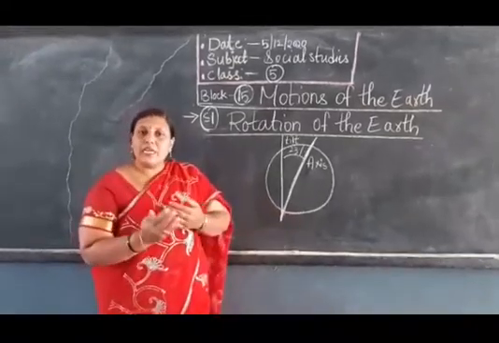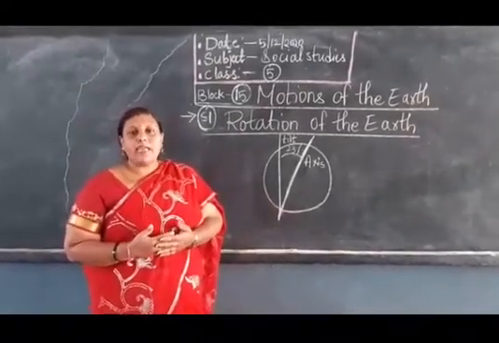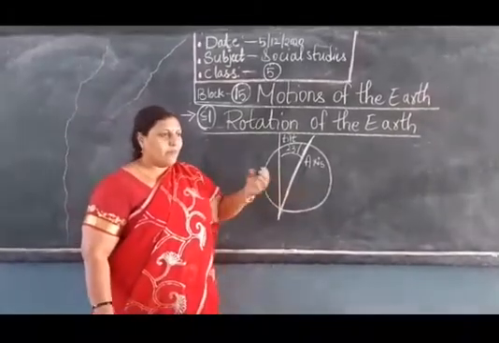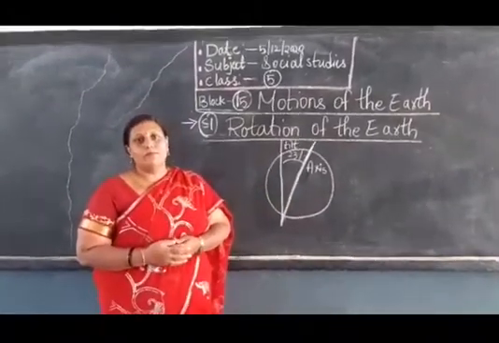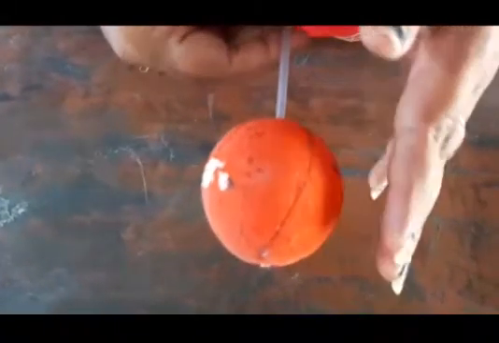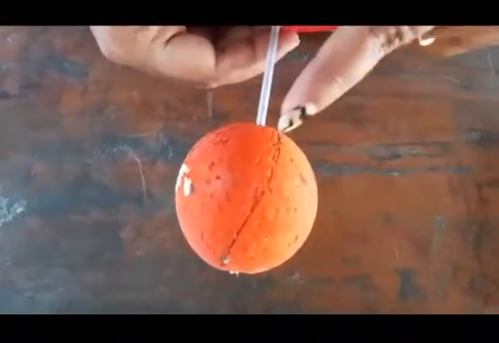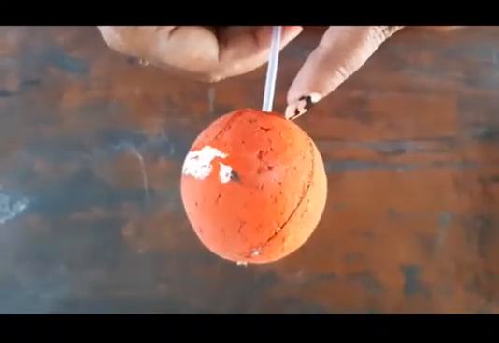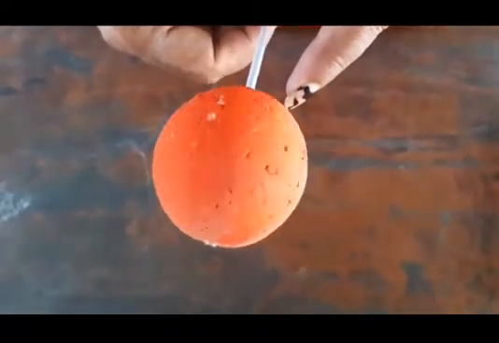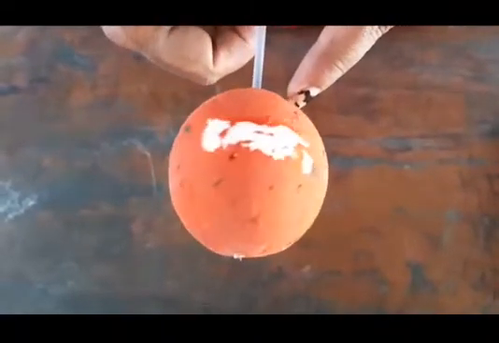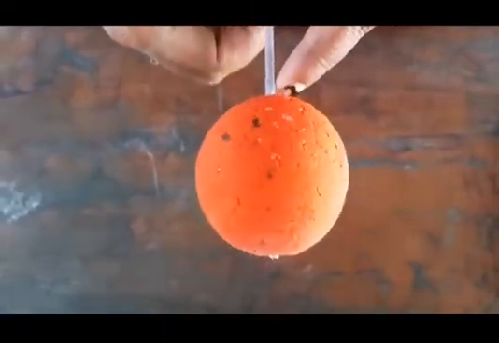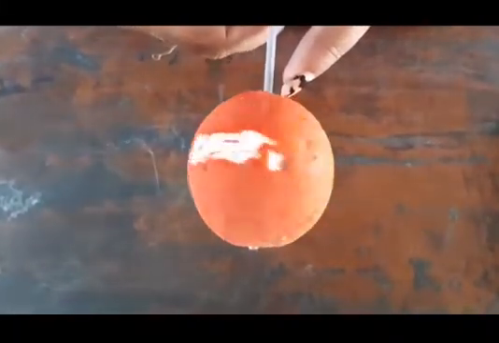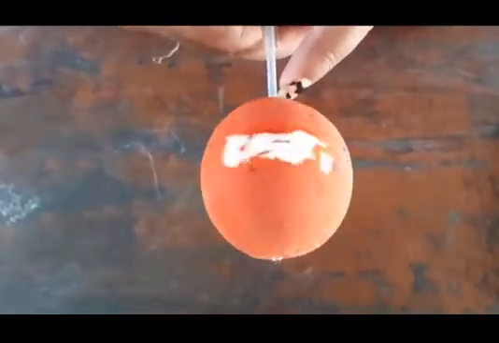When it rotates, day and night are caused. For example, see here. This is our earth, and this is a cross line known as the axis. What happens, children? It will rotate on its axis like this. Our earth will rotate like this on its axis. Now, how are day and night caused? The main topic is this only: how day and night are caused when the earth is rotating on its axis.